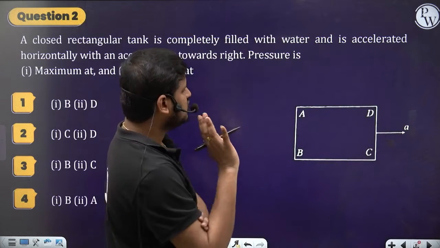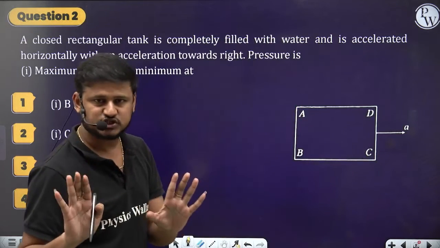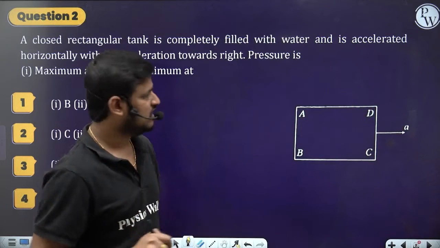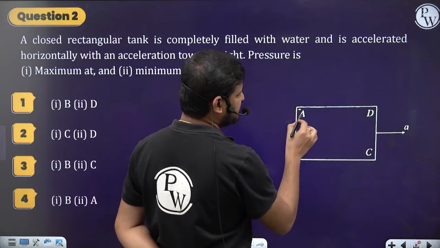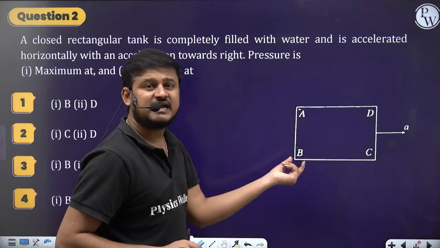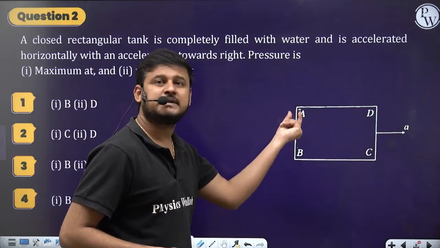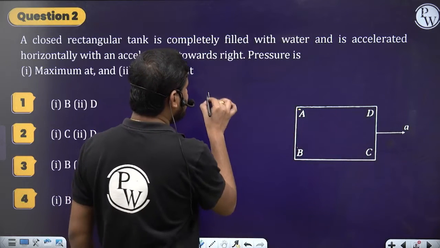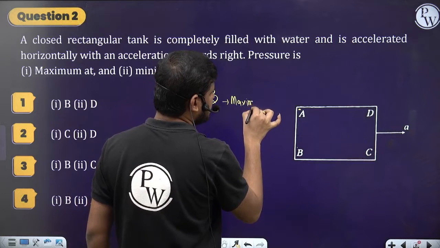First, this side the pressure will be more. That's for sure. This side the pressure will be more, and this side the pressure will be less. And we have A point and B point. So pressure at A and pressure at B is more. So in A and B again, where will the pressure be more? As you go down, the pressure increases. Yes or no? So that's why at B it is going to be maximum.